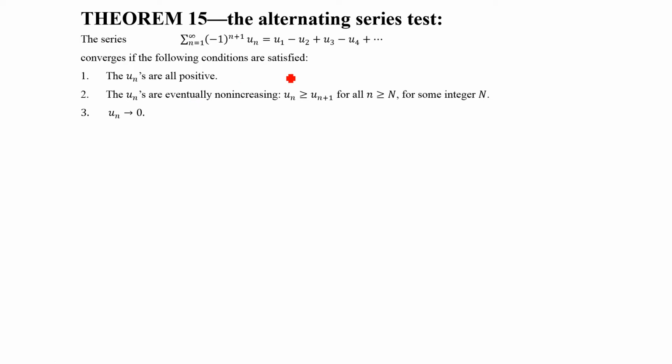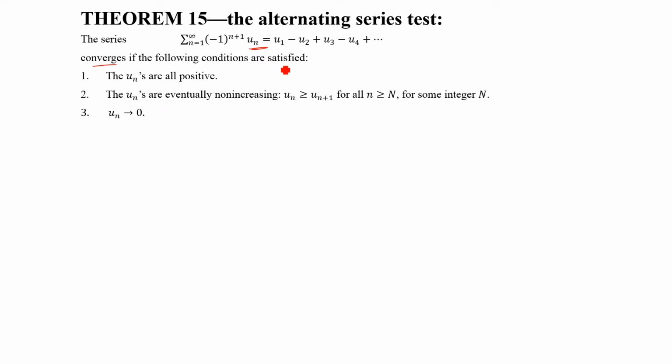So we have the alternating series test. This test states that the alternating series u1 minus u2 plus u3 minus u4 and so on converges if the following conditions are satisfied. We have to prove that all these conditions are true. The un are all positive.